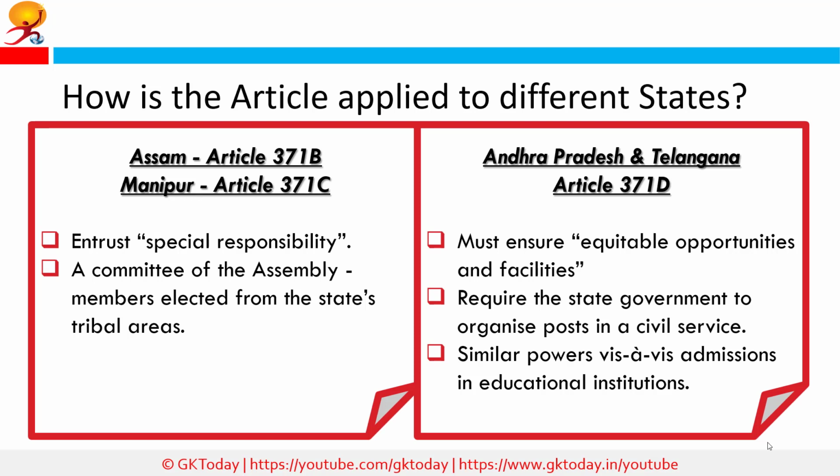Similarly, Article 371D is applicable on Andhra Pradesh and Telangana. This was introduced by the 32nd Amendment Act of 1973, which was substituted by the Andhra Pradesh Reorganization Act of 2014. President must ensure equitable opportunities and facilities in public employment and education to the people from different parts of the state. He may require the state government to organize any class or classes of posts in a civil service of or any class or classes of civil posts under the state into different local cadres for different parts of the state. He has similar powers like admissions in educational institutes.